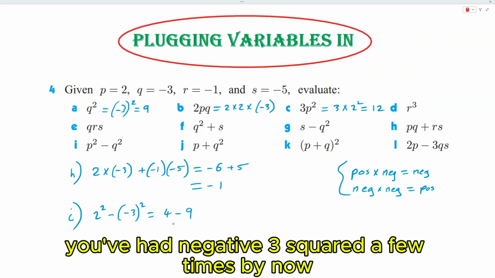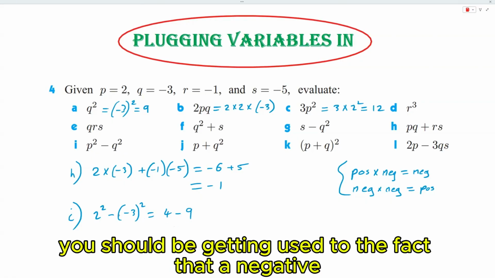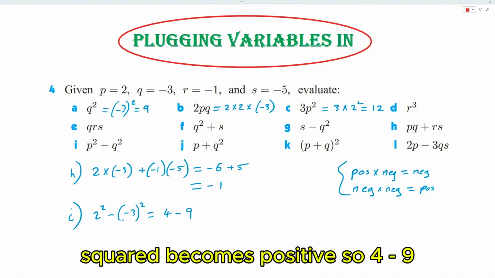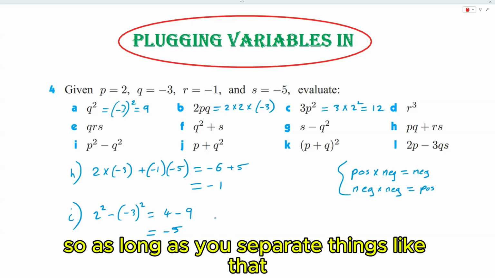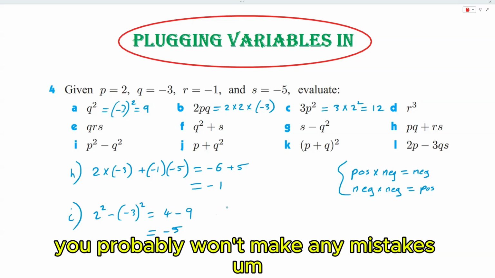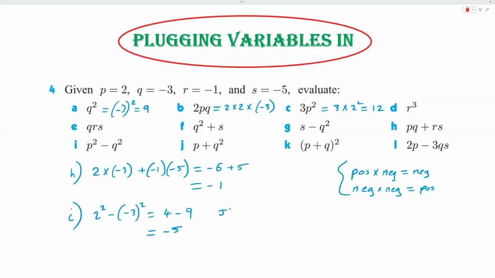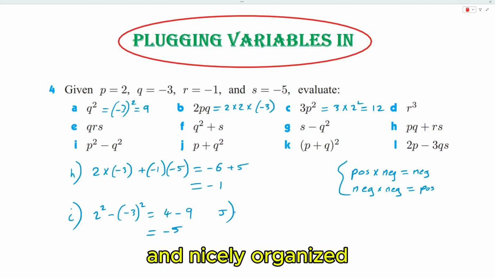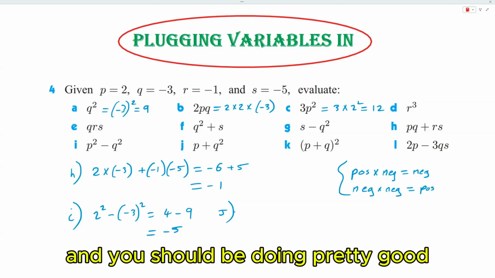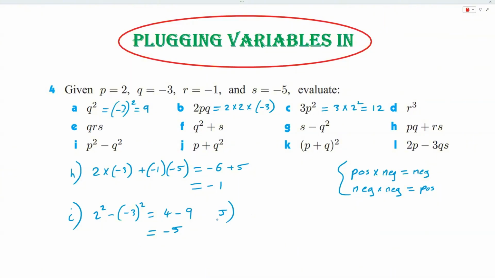You've had -3 squared a few times by now, so you should be getting used to the fact that a negative squared becomes positive. So 4 minus 9, that is -5. So as long as you separate things like that, you probably won't make any mistakes. Just make sure you stay methodical in the way that you work and nicely organized, and you should be doing pretty good with these kinds of questions.